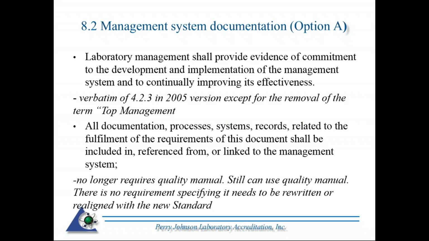So 8.2 is management system documentation. This is the area before. It was very descriptive. Had to have a quality manual. You had to have a quality policy statement. Had to include various things. You had to define roles of quality technical manager. You're going to see there's much more flexibility now, but you can still utilize those mentioned items from 2005 and continue in 2017.